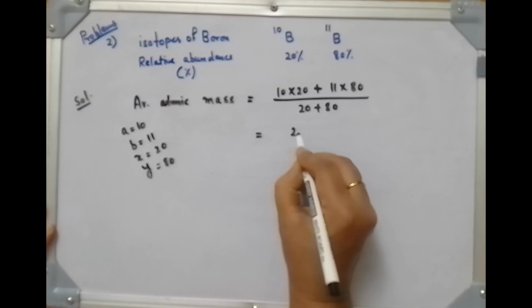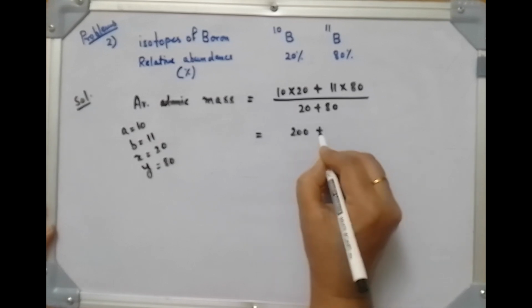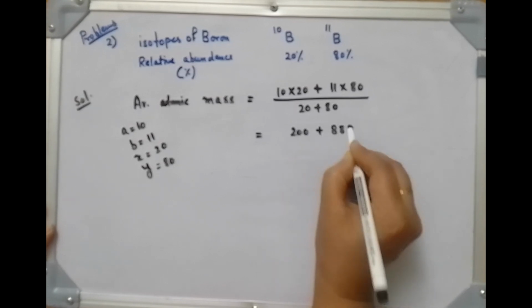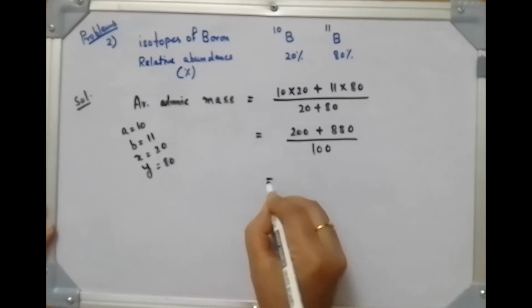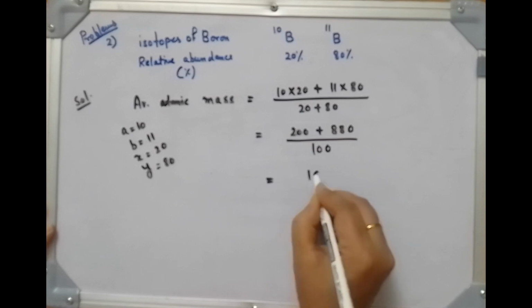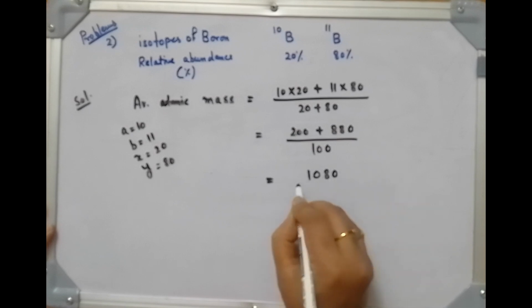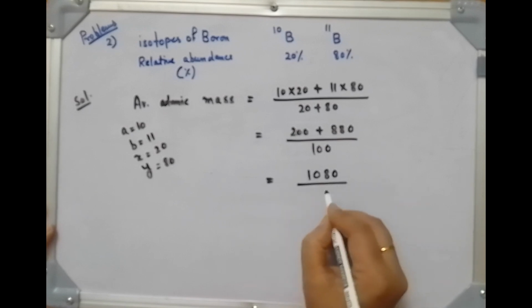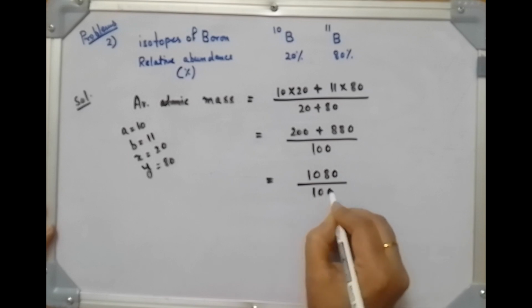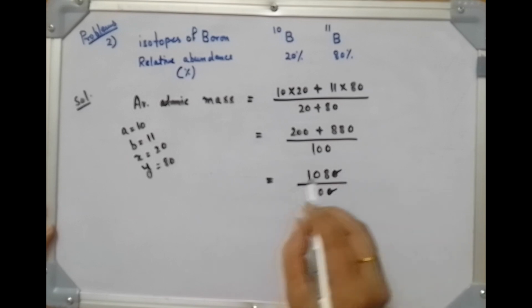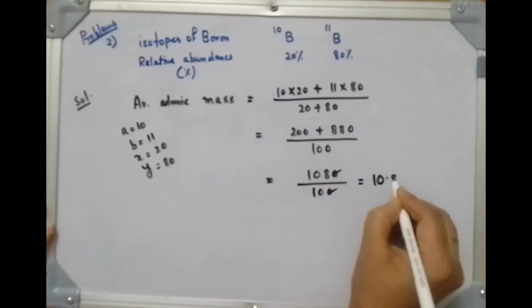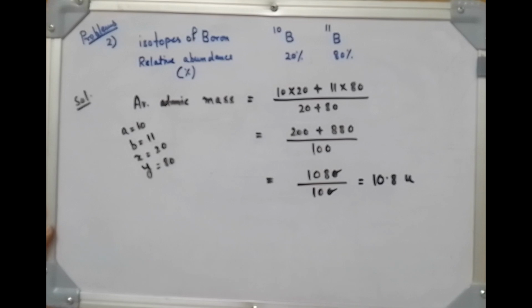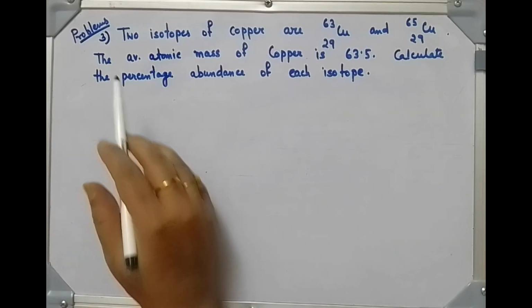So it is 200 plus 880 divided by 100. So we are getting 10.8 u or amu.